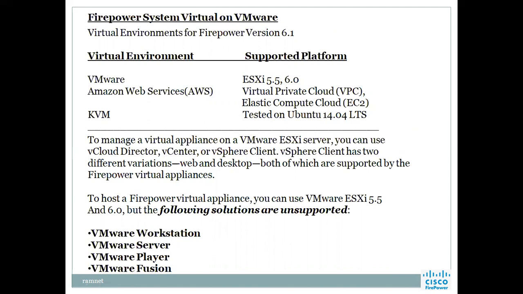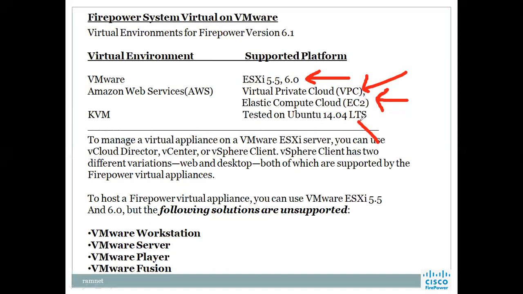Virtual environment in VMware, we can use it with ESXi 5.5 and 6.0. In Amazon Web Services, we can do it with a VPC, and we can make it with an EC2. In an EC2 machine, we can install that virtual appliance. Means FTD can be installed, FMC also can be installed.